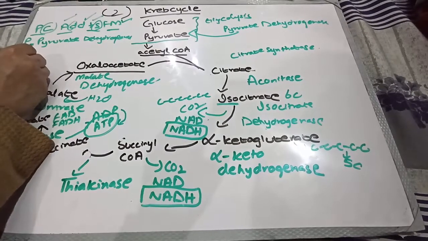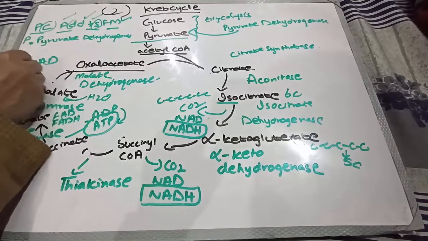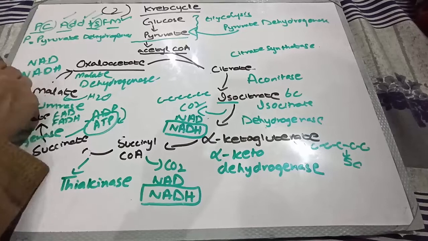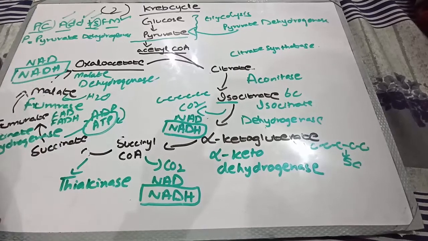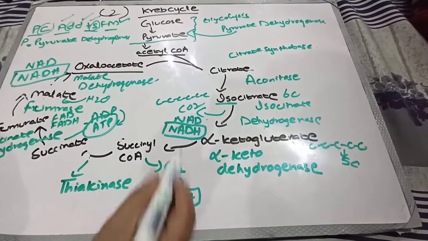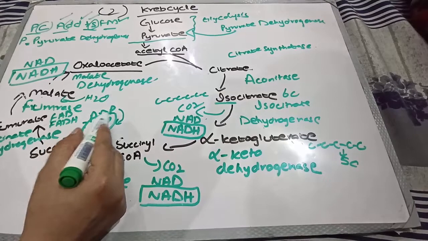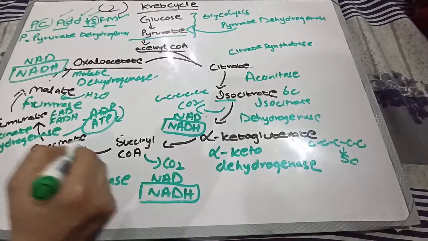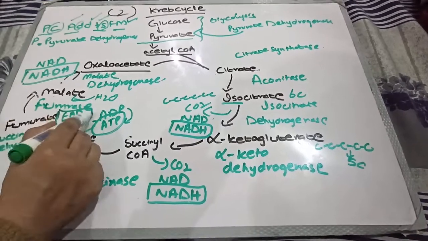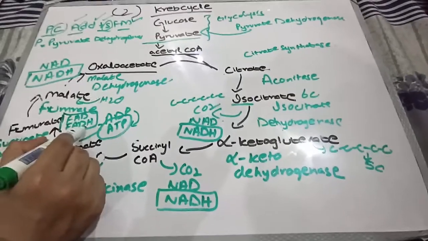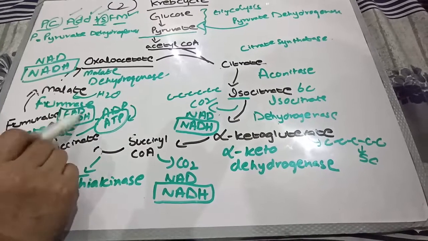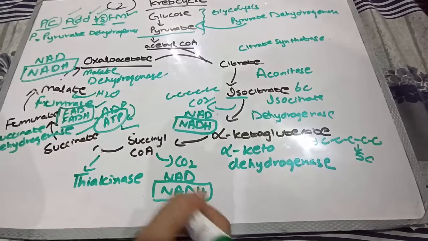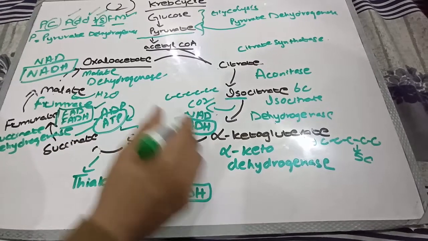When fumarate converted into malate, there is addition of water, and malate is converted into oxaloacetate. Again there is conversion of NAD into NADH. So here you can see 1, 2, 3 NADH. There is release of an ATP molecule in the step succinyl coenzyme A into succinate, and in the step succinate into fumarate, FAD is converted into FADH2. One FADH2 molecule was formed.